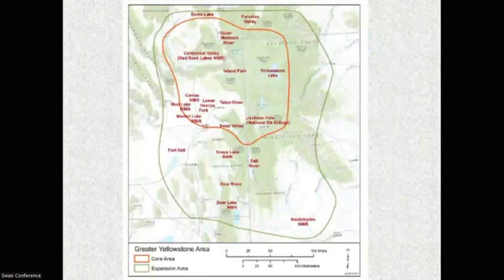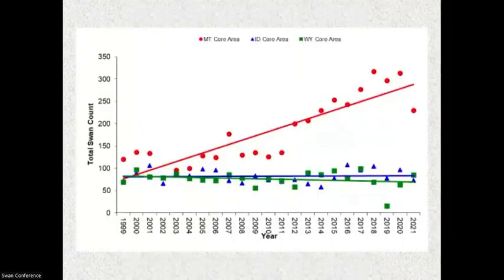One of the other things we cover in the U.S. breeding segment fall report is what's happening in the core area versus the expansion area. And we kind of track the trend of total birds and cygnet production between these two areas. This is Montana, Wyoming, and Idaho core area. These are the total number of swans counted. And you can see that Montana is really driving the core area, and that's the production that occurs in the Centennial Valley at Red Rock Lakes National Wildlife Refuge.